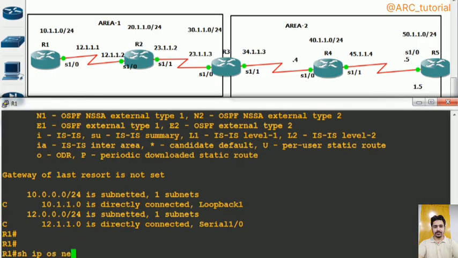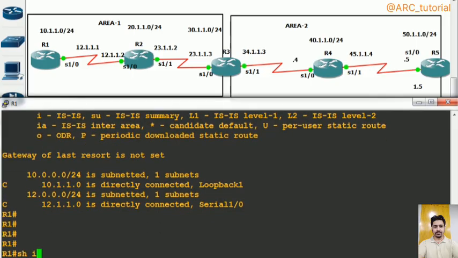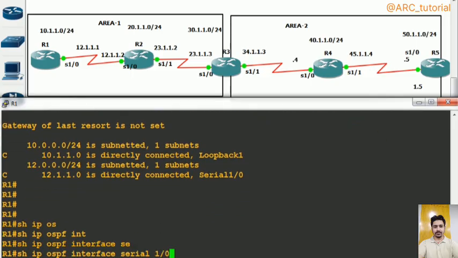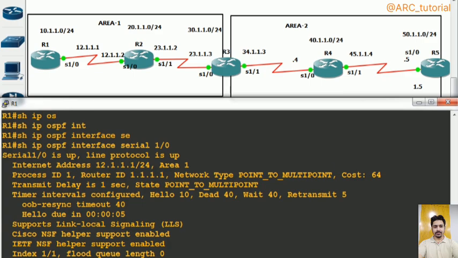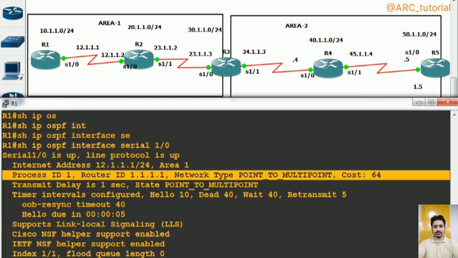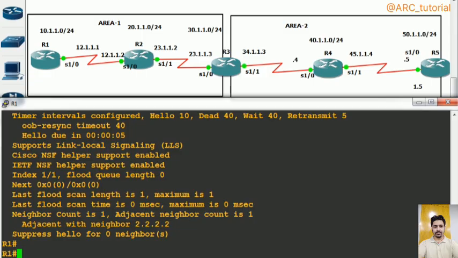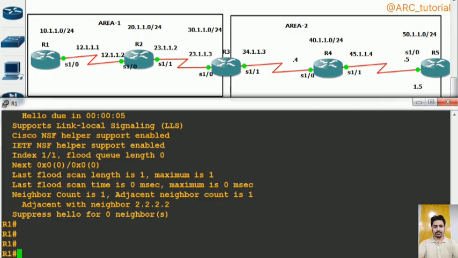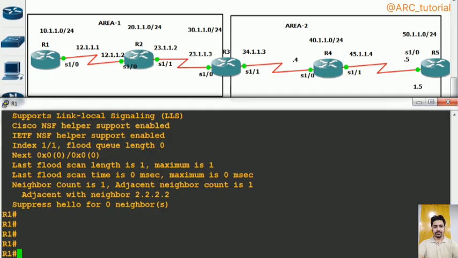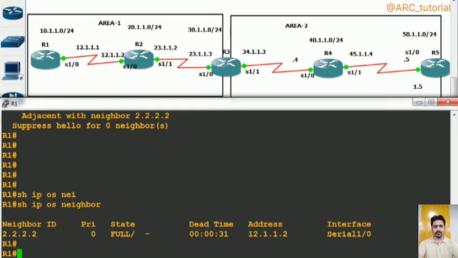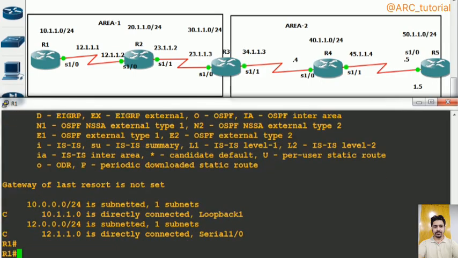You know why? Because its priority will now become 0. If you have configured the network type, like show ip ospf interface serial 1/0, you configured its network type as point-to-multipoint, and in that case priority will become 0 automatically. It will no longer be eligible to become a BDR. So show ip ospf neighbor, neighborship is there, routes are not there.